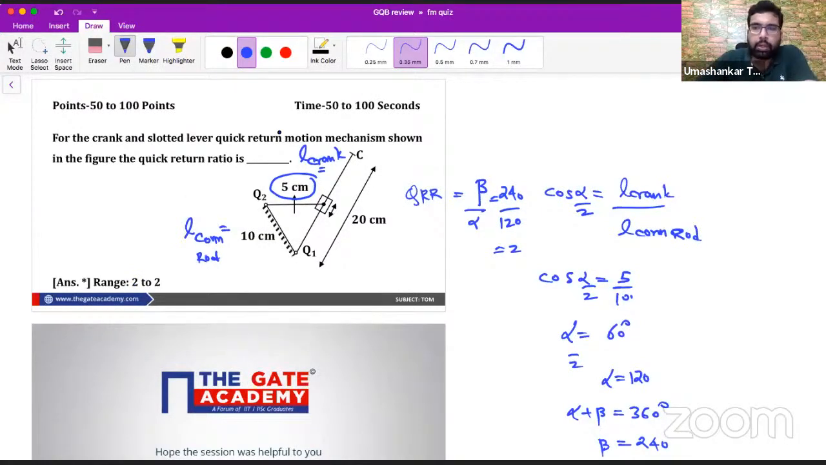Any doubt in this question, my dear? We know this formula, right, in crank and slotted quick return motion mechanism? Please answer me yes or no. Is it fine?